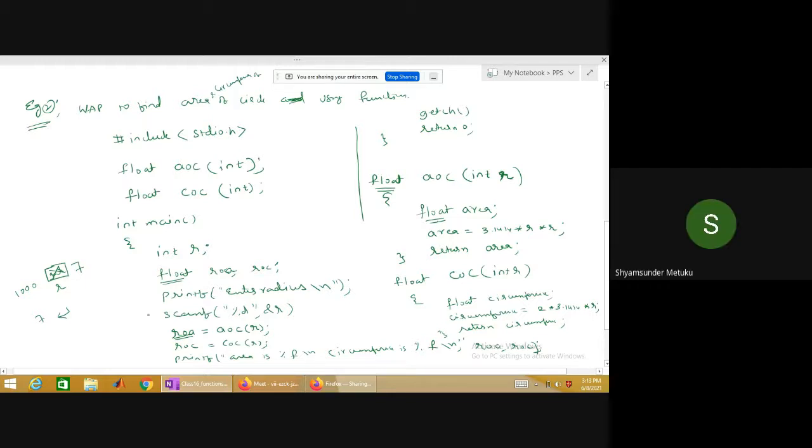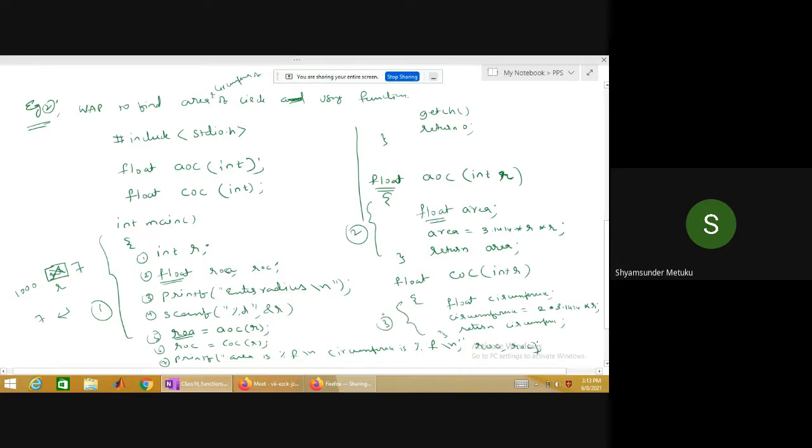Okay, fine. The moment the function call is made, with line number 1, 2, 3, 4, 5, 6, 7, what is going to happen? The control will jump to, assuming this is my area 1, from here to here, this is area 1, this is my area 2, this is my area 3.